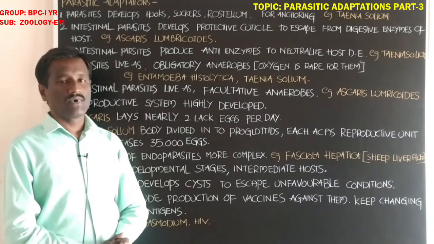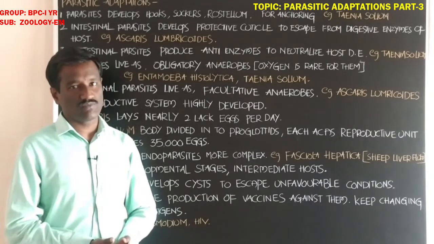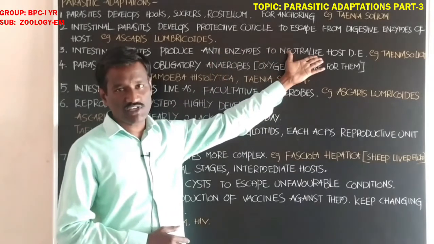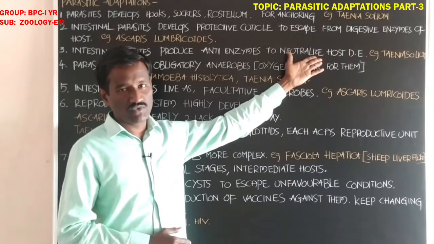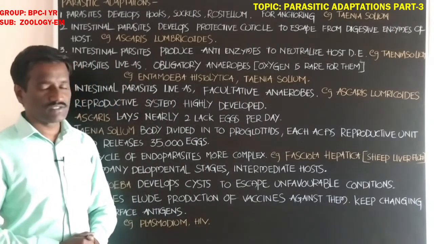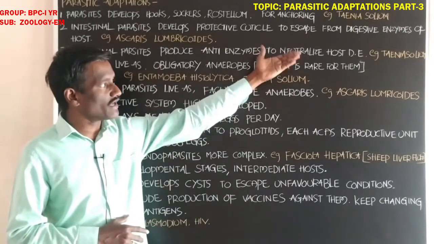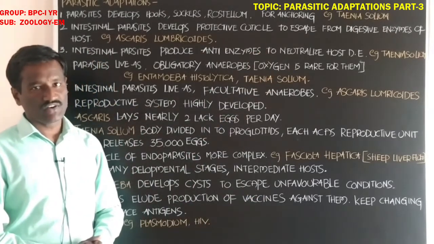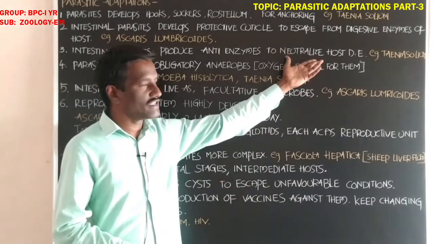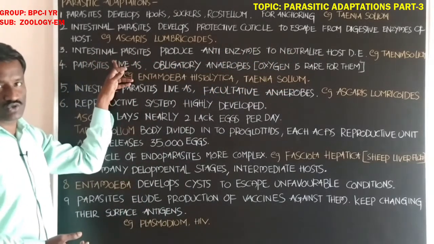It releases anti-enzymes to neutralize the digestive enzymes of the host body. At that time the digestive enzymes do not show an effective action on the body of Taenia solium.